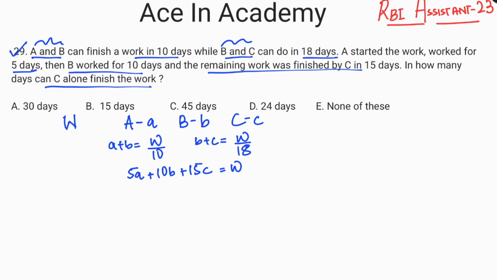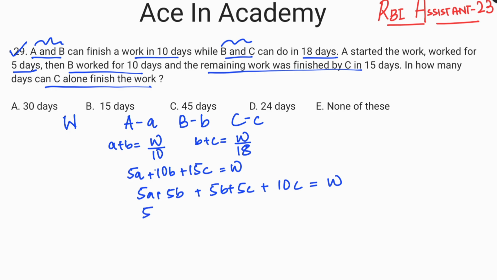Now what we can see is A plus B is equal to W by 10 and B plus C is equal to W by 18. So if we rearrange it, we can write it as 5A plus 5B plus 5B plus 5C, and 10C over here, it is equal to W. So it is still the first equation. I have just broken it down.